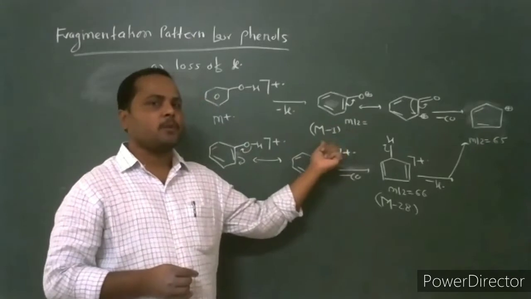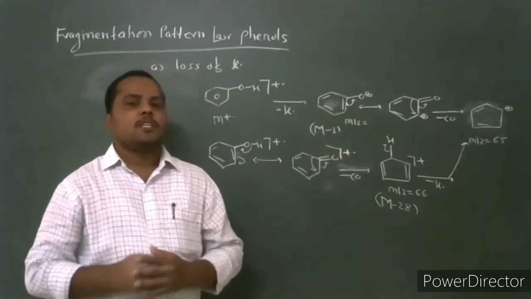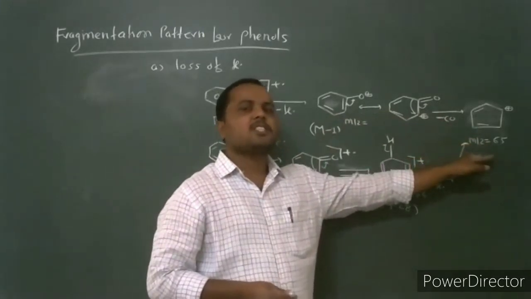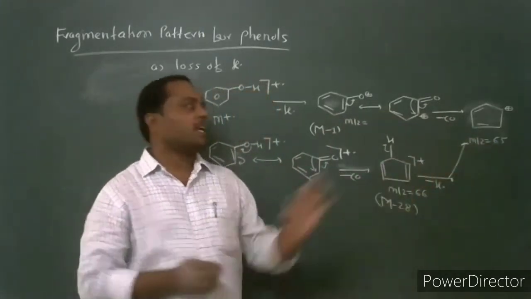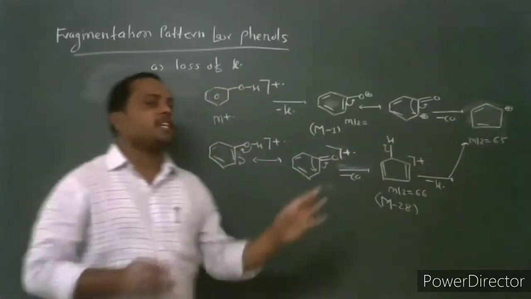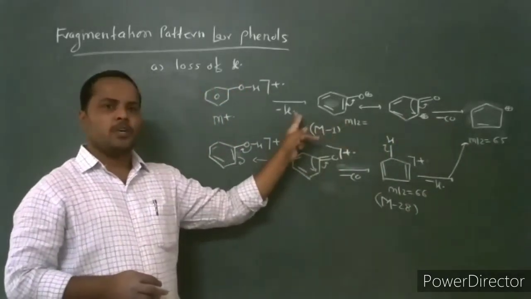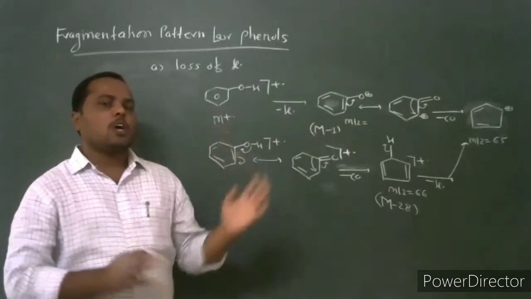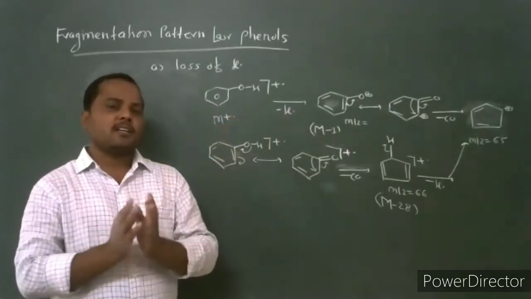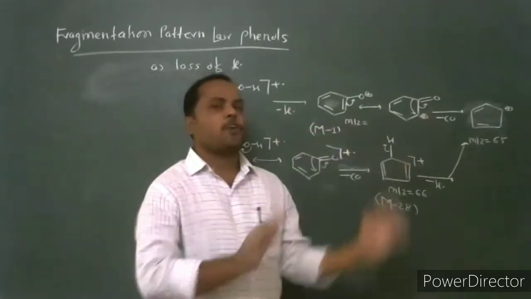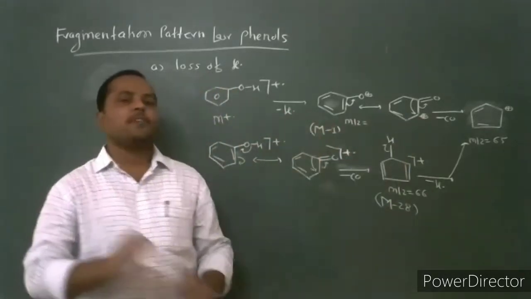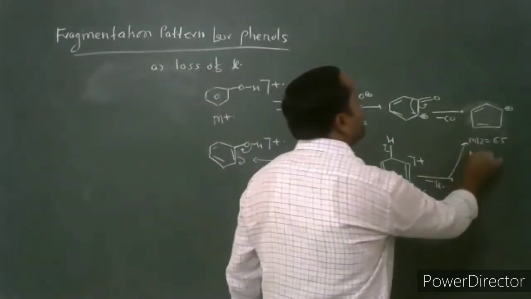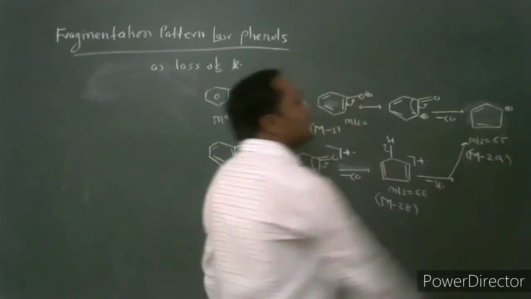In every phenolic compound, oxycation is formed. This oxycation undergoes loss of carbon monoxide to give a fragment ion. It is generally M-29. Carbon monoxide has weight 28 and hydrogen has weight 1, so 28 plus 1 is 29. In the overall molecular ion, the loss of formyl radical, H and CO, is eliminated, and the total weight of formyl radical is 29. This is the formation of this peak, generally the M-29 peak.